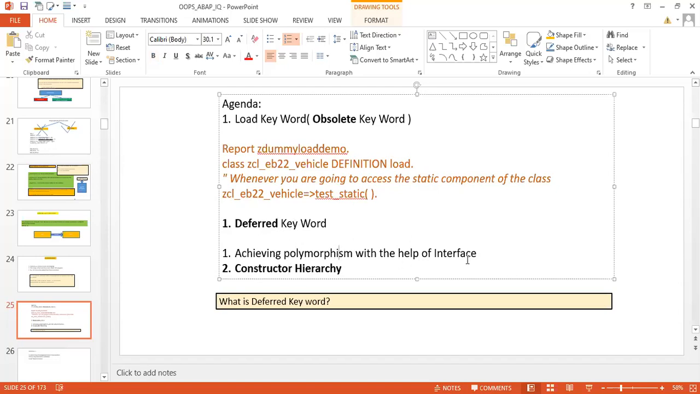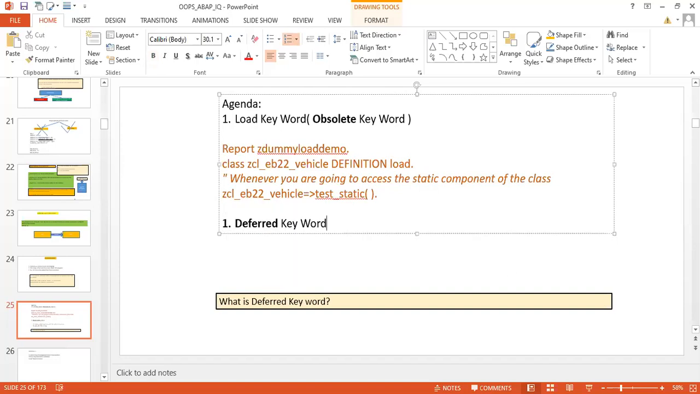Achieving polymorphism with the help of interface, constructor hierarchy, remove this one, this we'll discuss tomorrow. Okay, deferred keyword. So till 25th we have completed, and now fill up this form